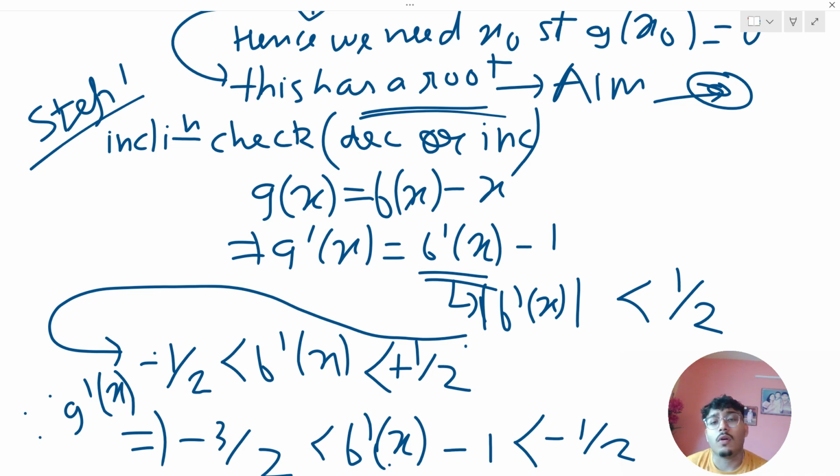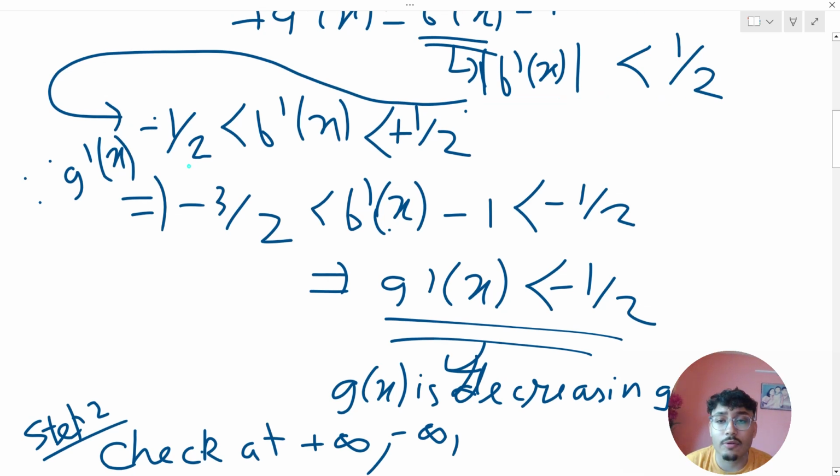What do I do? For normal decreasing and increasing function checking, we differentiate the function. So I differentiate the whole thing. g dash of x equals f dash of x minus 1. Now this is given, my mod of f dash of x is lesser than half. Removing the mod, this is the inequality which we get. So f dash of x is greater than minus half, but less than plus half.